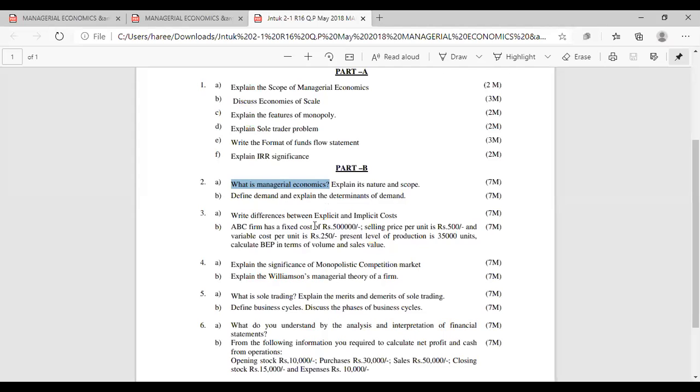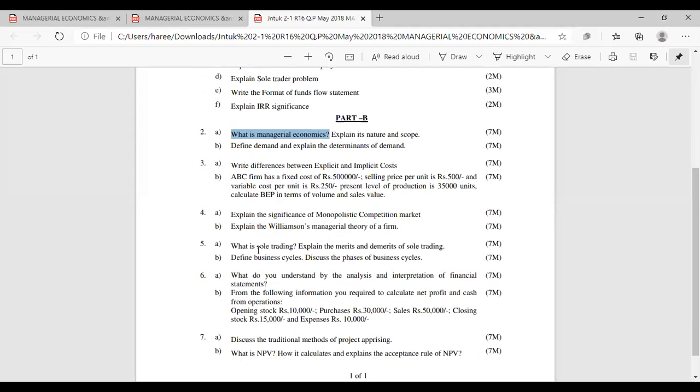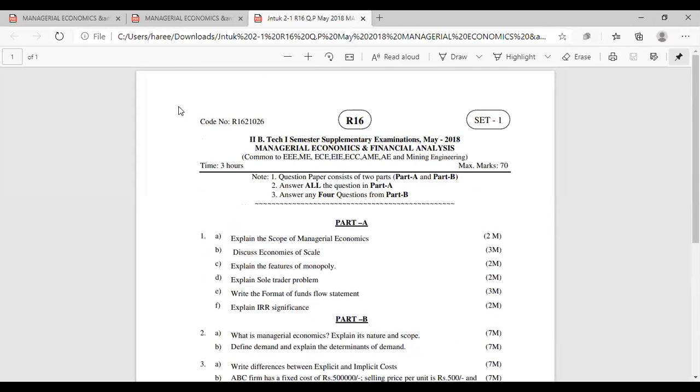We have done this problem also, a model problem like this. Explain the significance of monopolistic competition market. Explain Williamson's managerial theory of the firm. This also we have discussed previously.